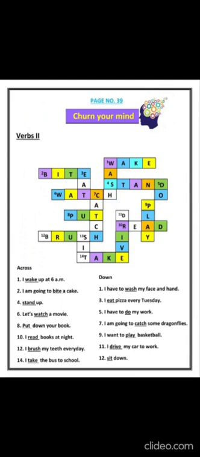Now down. First is I have to dash my face and hand. I have to wash my face and hand. Third is I dash pizza every Tuesday. I eat pizza every Tuesday. Fifth is I have to dash my work. I have to do my work. Seventh is I am going to dash some dragonflies. I am going to catch some dragonflies.